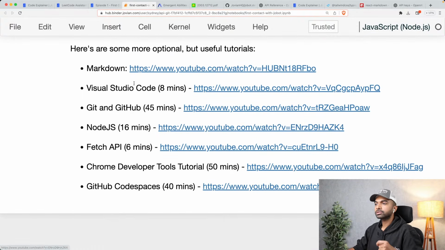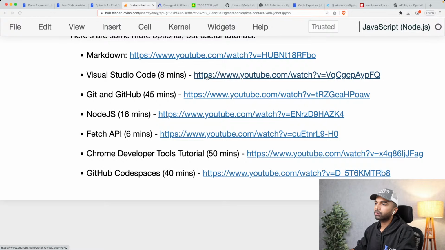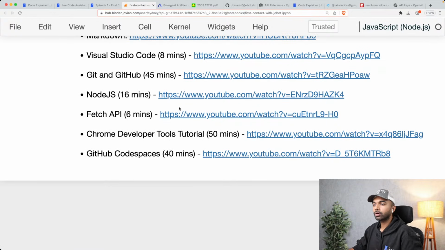And here are a bunch more tutorials, optional tutorials. If you want to learn how Markdown works, you don't have to, but it could be something that you might want to learn. So check out this tutorial. If you want to learn Visual Studio Code, check this out. If you want to learn how to use Git and GitHub, check this out. A quick tutorial of Node.js, Fetch API, the Chrome developer tools, the right-click inspect that we were doing, if you want to learn that. And finally, if you want to learn more about GitHub Codespaces, there is this 40-minute tutorial as well.